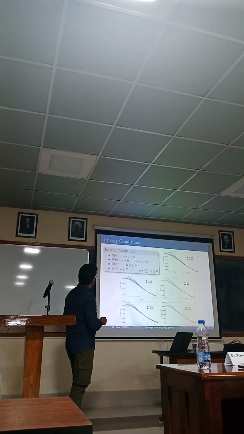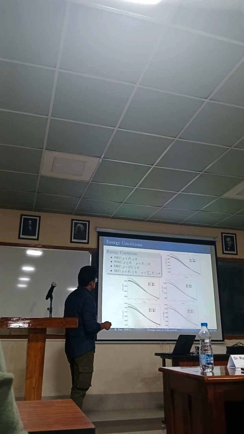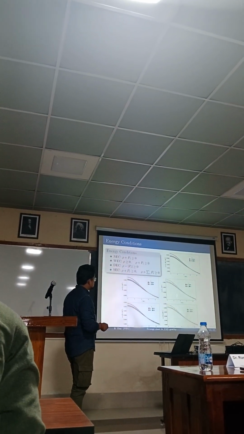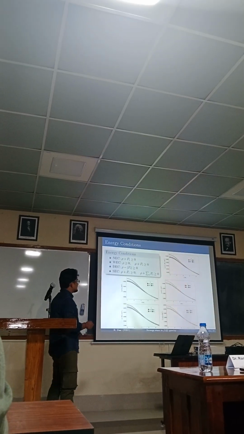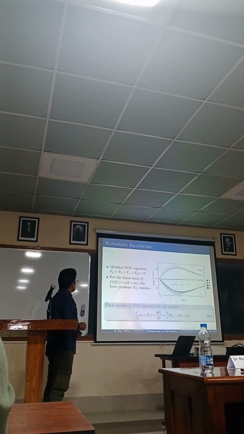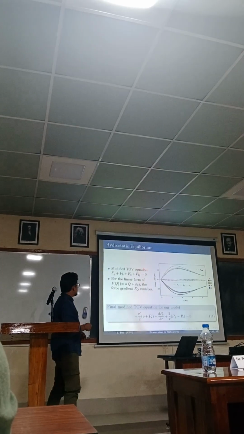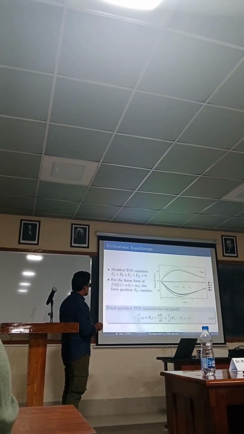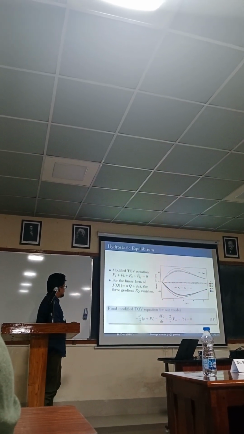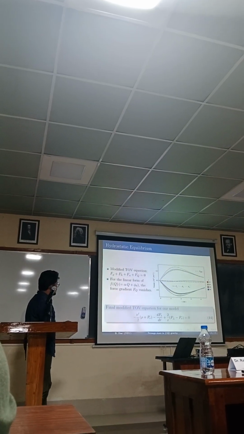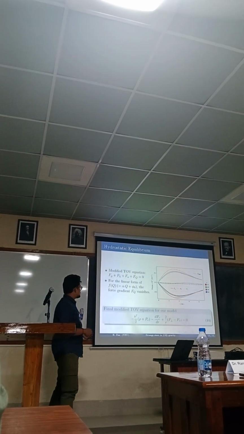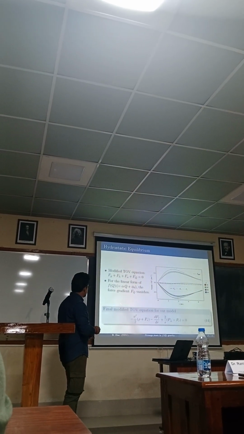Here are all these energy conditions, which must be satisfied. We can see from this plot that all the energy conditions are satisfied and within the limit. Now, the modified TOV equation tells the hydrostatic equilibrium. So we have four force gradients, but for the linear form of f(Q) gravity, the fourth gradient, the f(Q) term, vanishes, and we are left with three terms only.